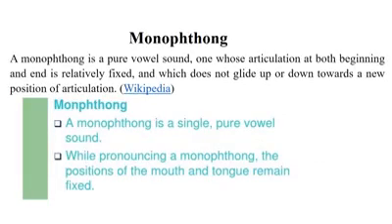Monophthong. A monophthong is a pure vowel sound, one whose articulation at both beginning and end is relatively fixed and which does not glide up or down towards a new position of articulation. Wikipedia. So, a monophthong is a single pure vowel sound. While pronouncing a monophthong, the position of the mouth and tongue remain fixed. So, there is no movement of the mouth or tongue during a monophthong.